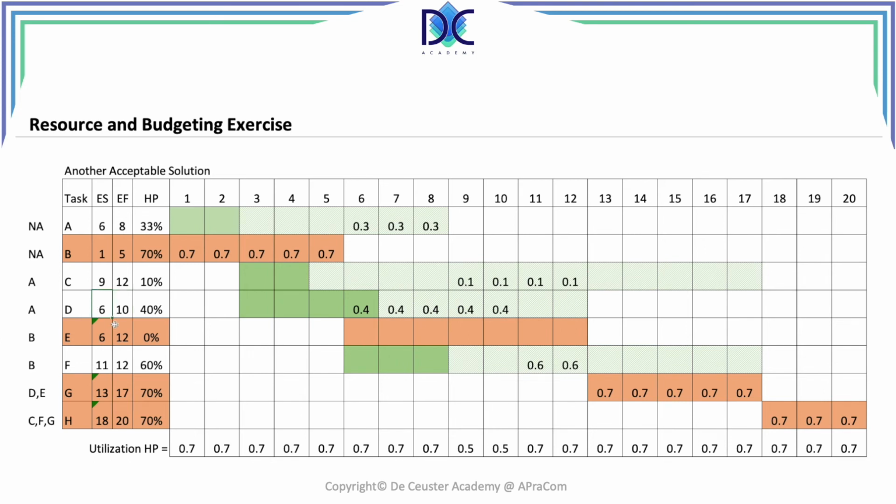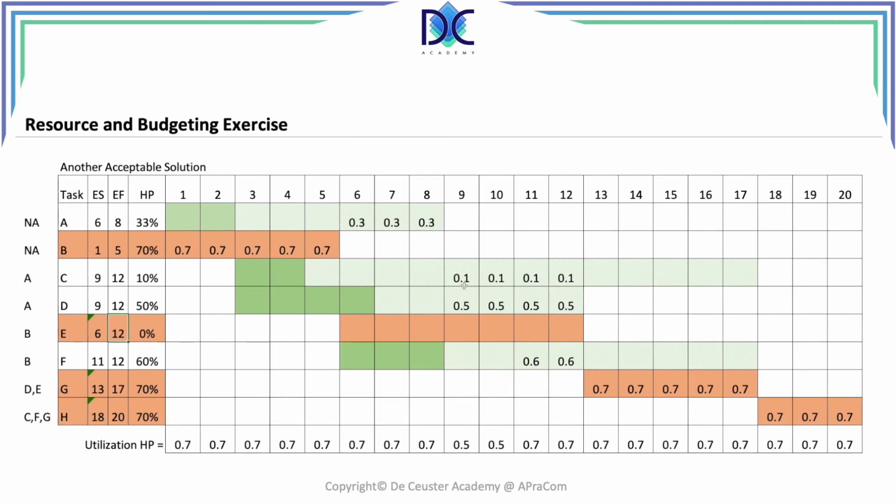So I'm going from period 9 till period 12. Basically, that is necessary because C and D have A as predecessor, so D could not start before. So we had to move D to the first period after period 8, where A finishes. We still have the 0.6 here, and we're going to move this again to 6 till 8, and we now find the totality of those activities.